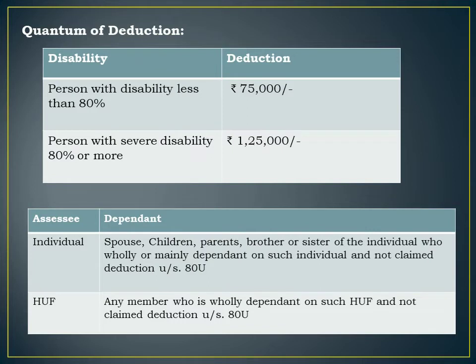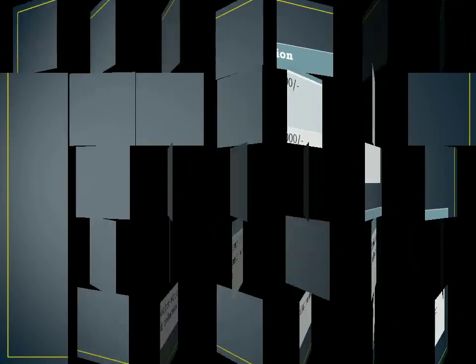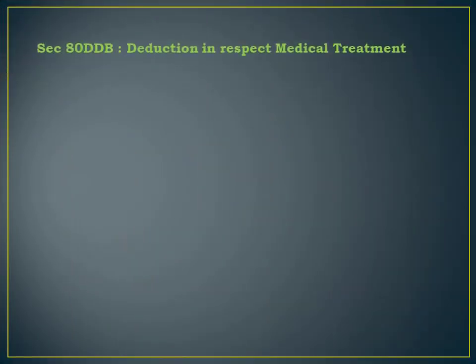Now, who is the assessee and who are the dependents? For an individual, it is spouse, children, parents, brother, sister of an individual who are wholly or mainly dependent on such individual and not claiming a deduction under section 80U. This is the main thing, that he should not have claimed deduction under section 80U. For HUF, it can be any member who is wholly dependent on the HUF, and he should also not claim deduction under section 80U.